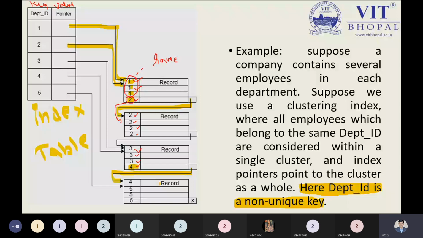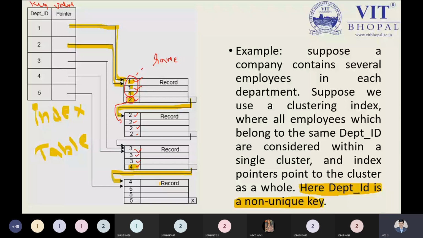So we will make a group of the same kind of values. In this case, there is no guarantee we can have uniqueness. So duplicacy will be over here. So we are having the duplicacy. Now, what is the solution?